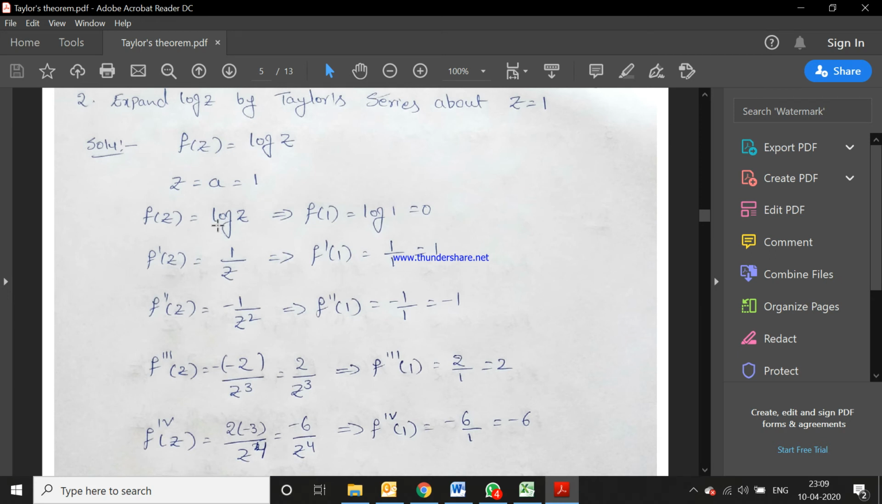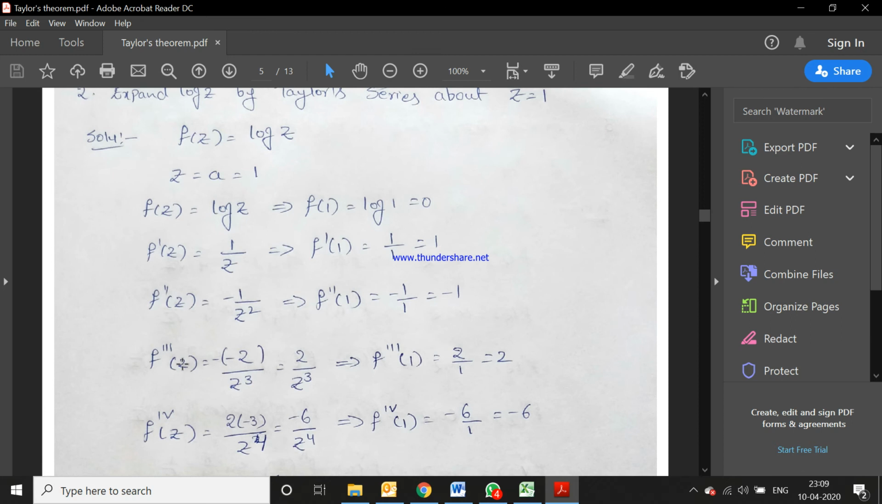f'(z), the log z derivative, is 1 by z. So f'(1), we substitute z = 1, 1 by 1 equal to 1. f''(z), the derivative of 1 by z, is −1 by z^2, because we find the derivative of z^(−1). The x^n derivative is n x^(n−1). So −1 z^(−1−1), that's why we get −z^(−2), which becomes −1 by z^2. That is f''(1), the a value is 1, equal to −1 by 1, equal to −1.